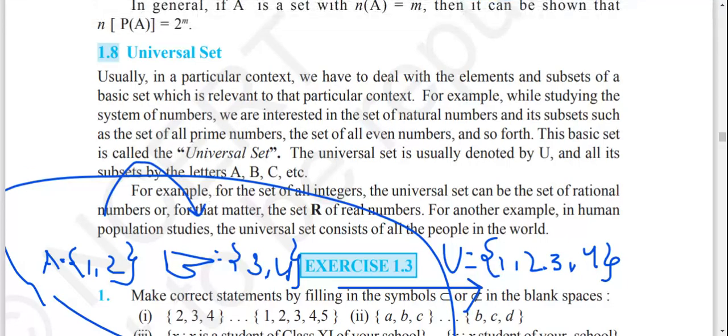So for that, we need this universal set. If we list all the elements of two or more sets, then we find out the universal set.